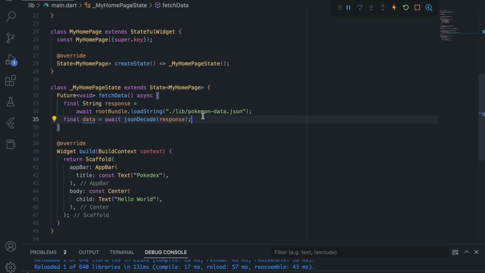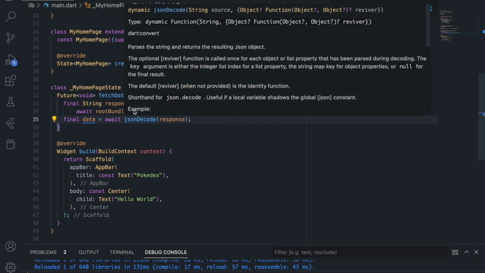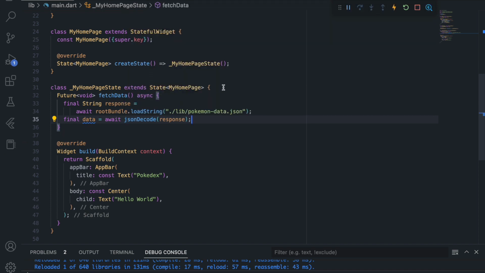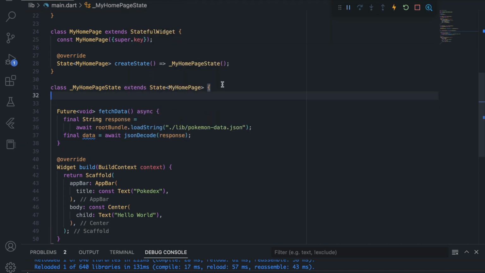So we create the data. Now we want to set state the Pokemons variable to the data. So we will create a list of Pokemons. We will come here on the top, and we will create a list that is Pokemons, and it will be an empty list for now. And now after doing this, we got the data. Now what we want to do is to get the data of all Pokemon.